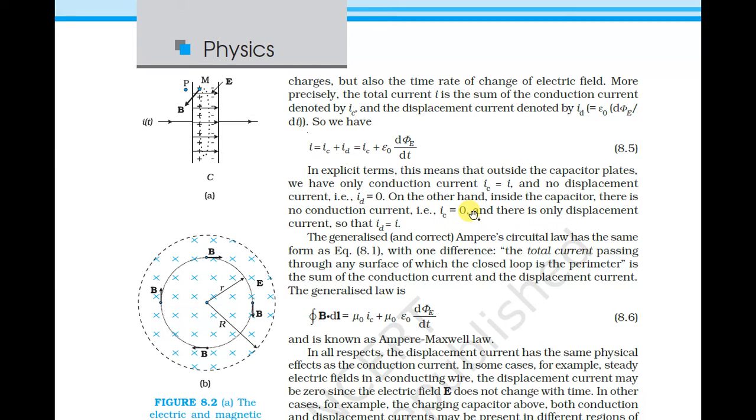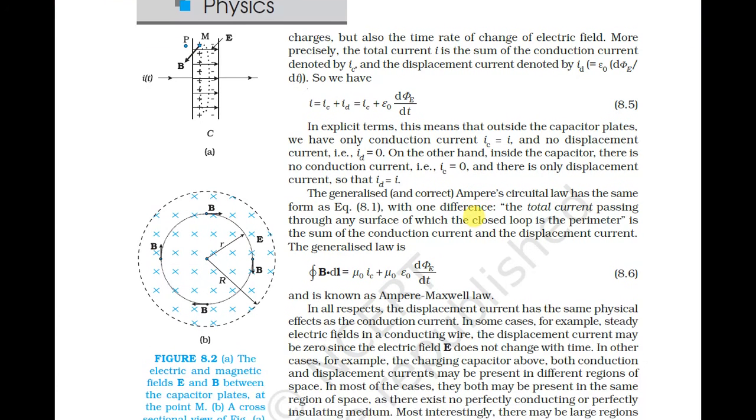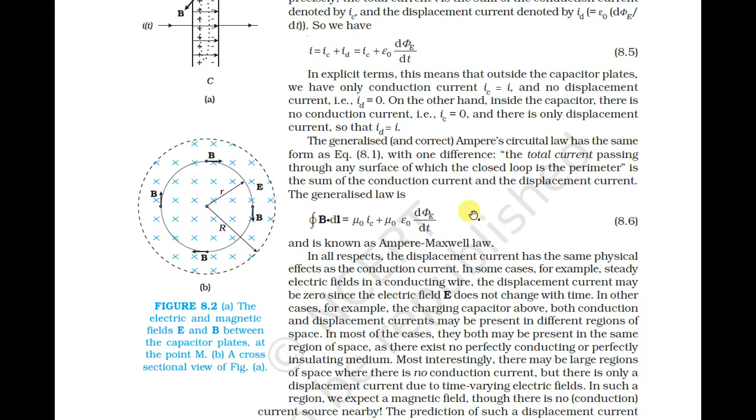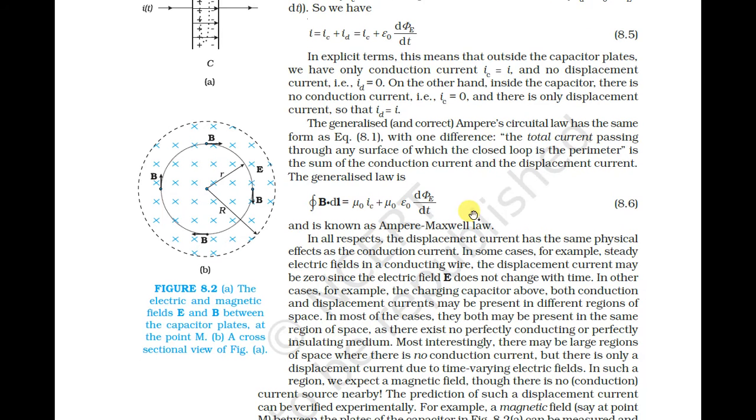So whenever we are discussing the inside of the capacitor, at that time I_C will be 0. So, generalizing the Ampere circular law from the figure, with no difference, the total current passing through the surface bounded by the closed loop is the sum of the conduction current and the displacement current. The generalized law is the integration of B dot dl.